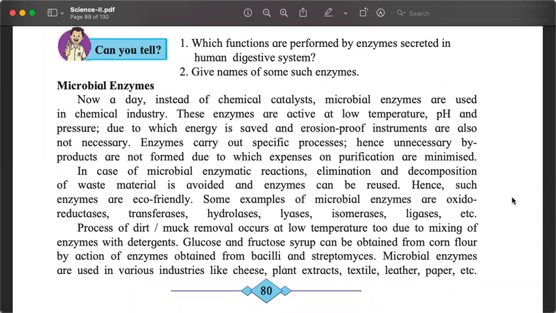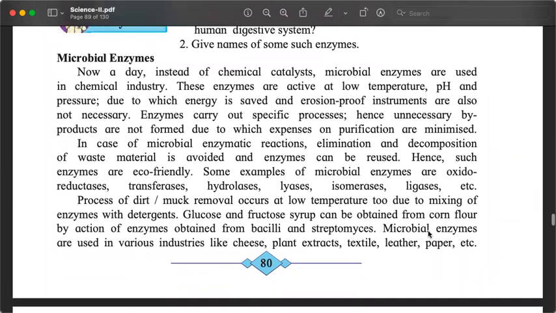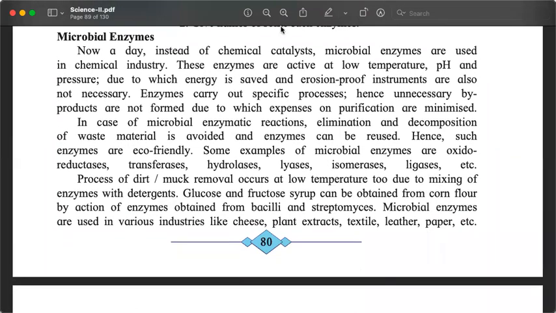Now we will see how enzymes that are produced by some microorganisms are used for our life, to make our lives better. Remember, enzymes are a type of catalysts. Enzymes are biological, naturally occurring catalysts. Catalysts help in carrying out certain reactions, they make reactions possible, and also they increase the speed of the reaction.